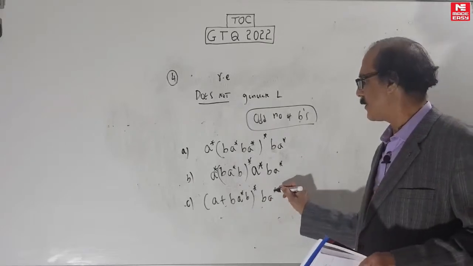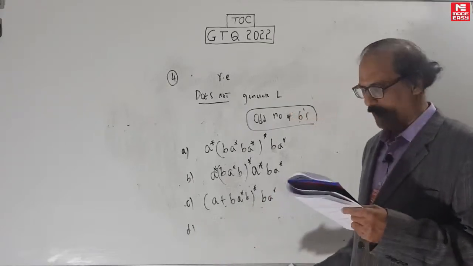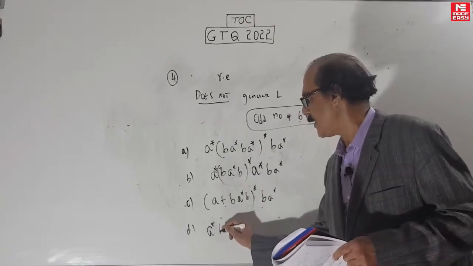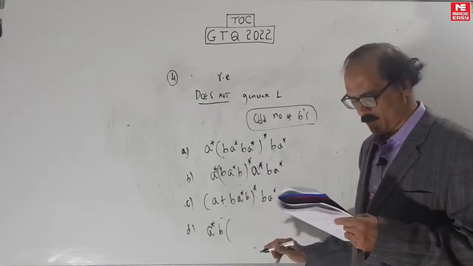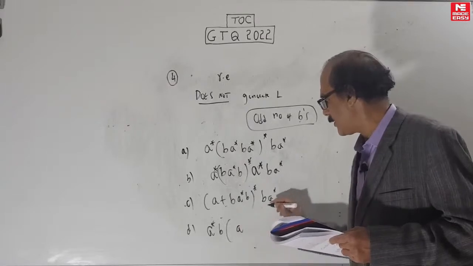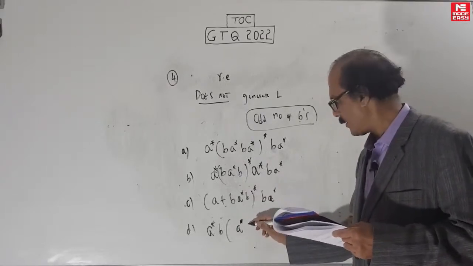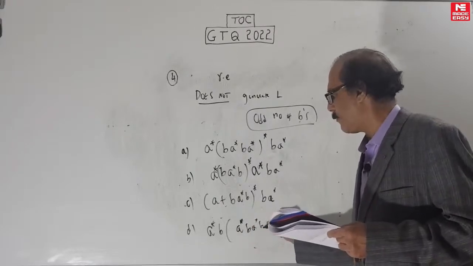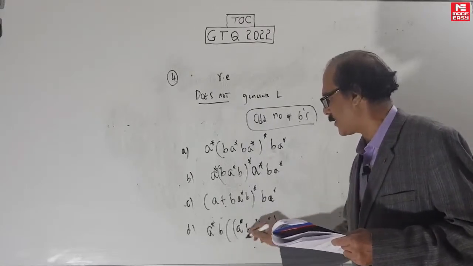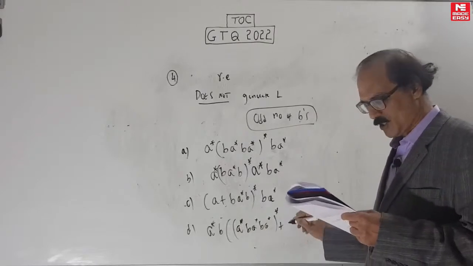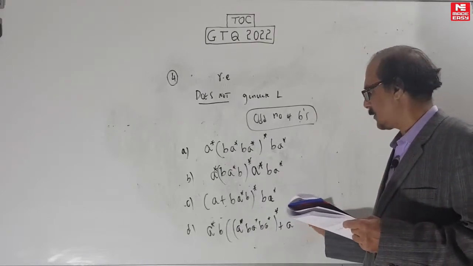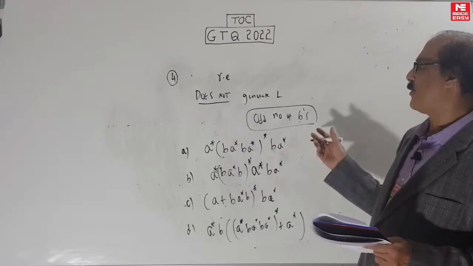And D is A*B (A* B A* B A*)* + A*. We want odd number of B's.